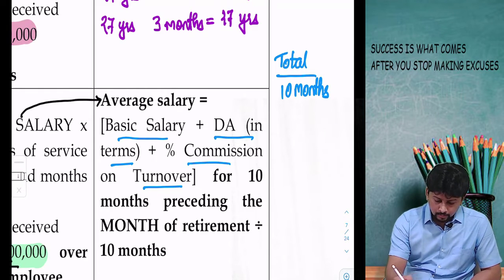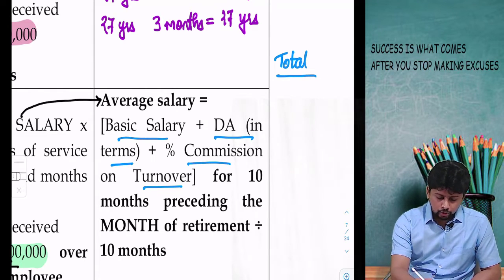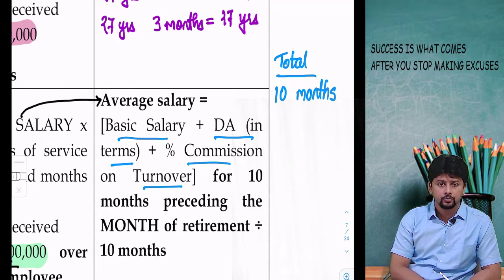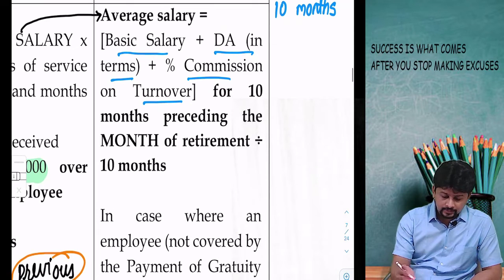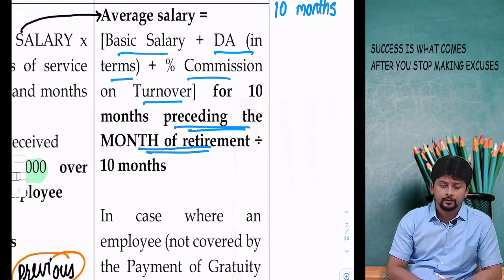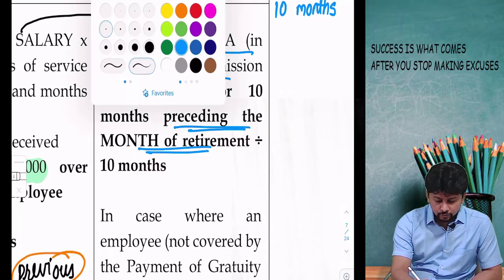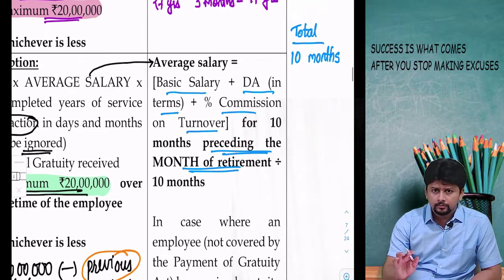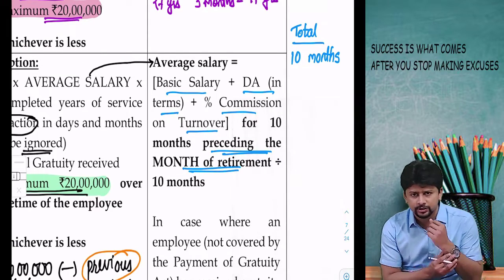But total of which thing? Total of those three amounts: basic, DA in terms, percentage, commission on turnover. And these 10 months are to be counted preceding the month of retirement. This is the place where students make errors. I'll just take one example. I won't go into an in-depth discussion.